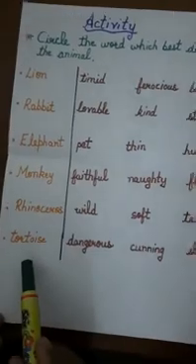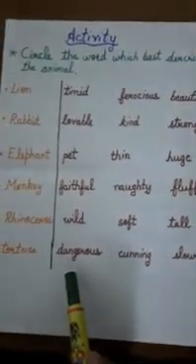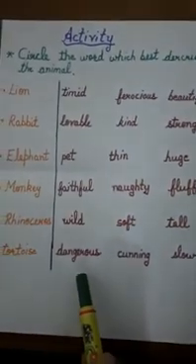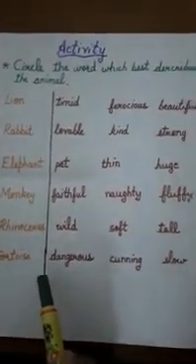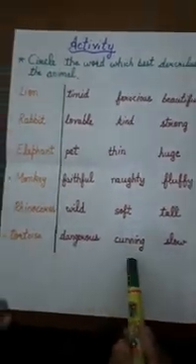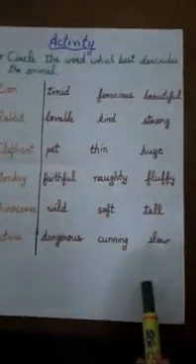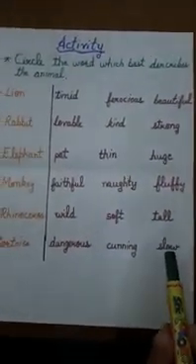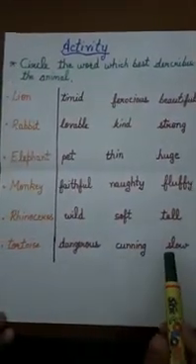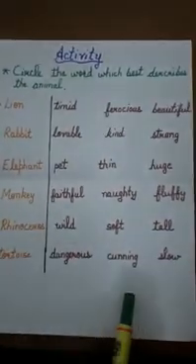And here you have the tortoise. So children, which word do you think describes tortoise the best? Is it dangerous, cunning, or slow? It is slow, because the tortoise moves very slowly. So the best word will be slow. So I hope you like the activity.